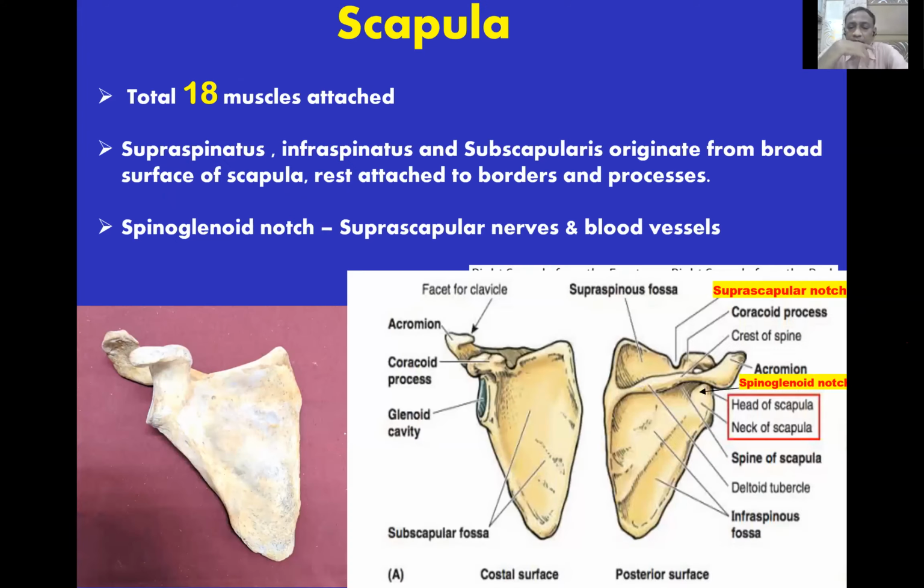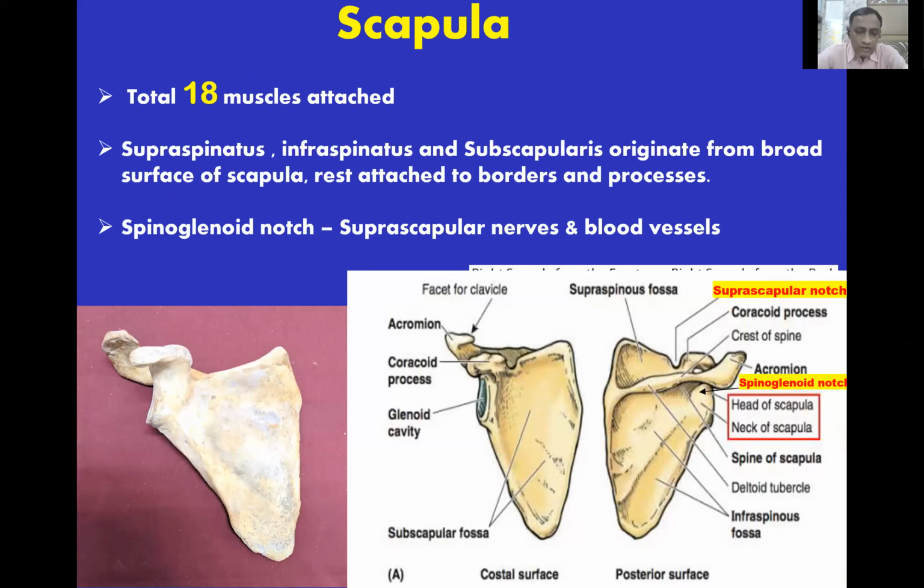The next bone is the scapula, which is a triangular bone showing various parts like the acromion, coracoid process, glenoid cavity, supraspinous fossa, infraspinous fossa, suprascapular notch, and spinoglenoid notch. These notches contain the suprascapular nerve and suprascapular blood vessels. If you come to the glenoid cavity, there's the head of the scapula and the neck of the scapula.